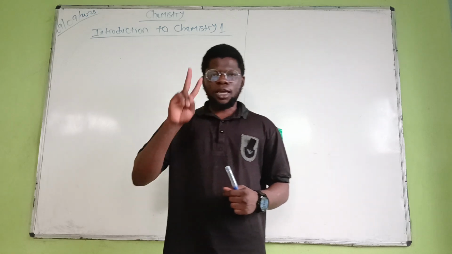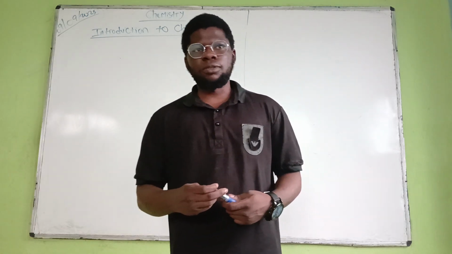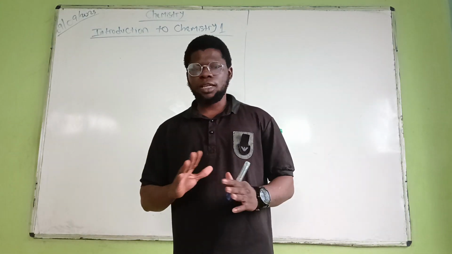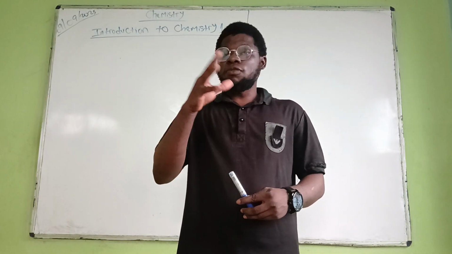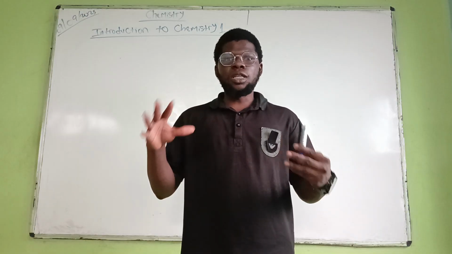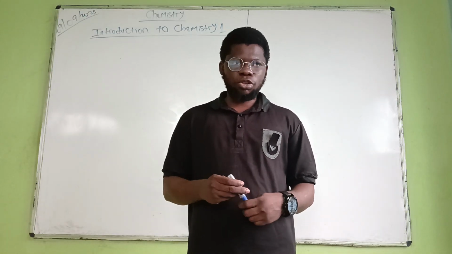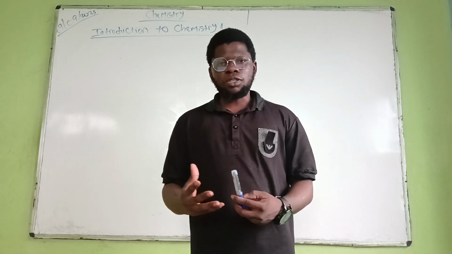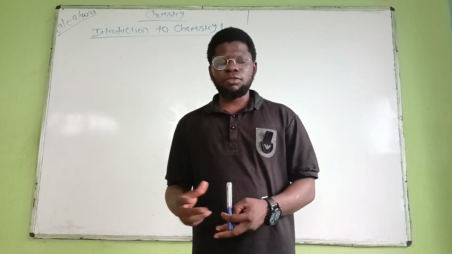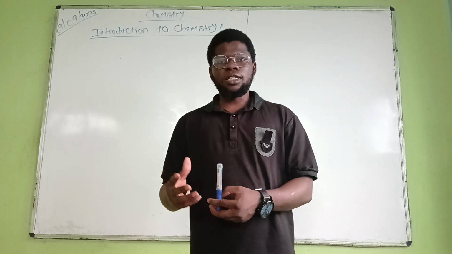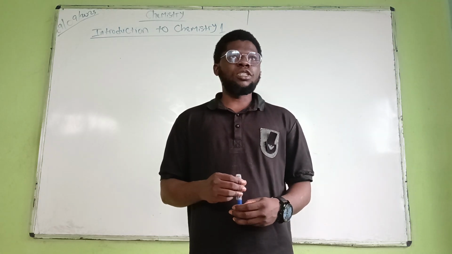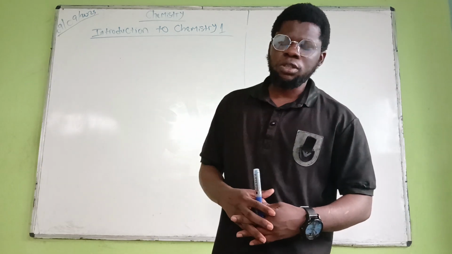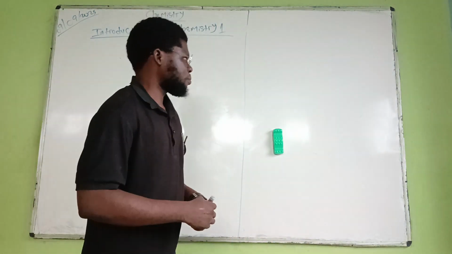Let me recap. I said the first definition you can give to chemistry is that chemistry is a branch of science that deals with the study of matter and also the chemical reaction between substances. You can give that definition. Then the last one you can say is that it is a branch of science that deals with the study of the composition, properties, and also the uses of matter. So that's that. Next up.